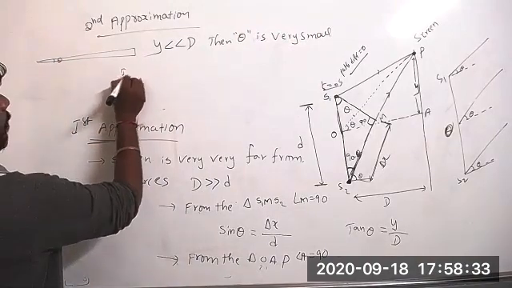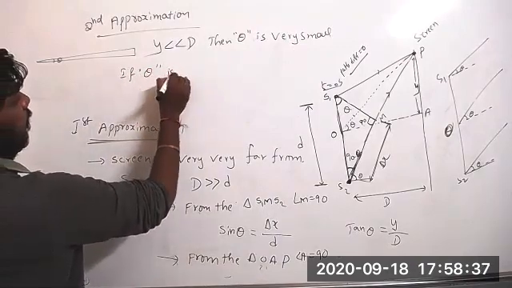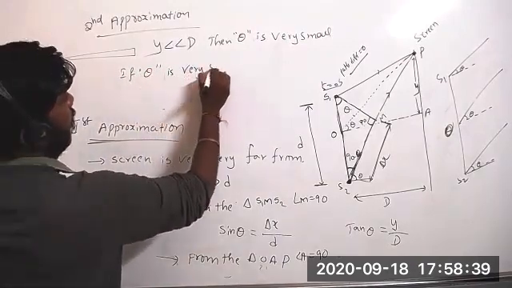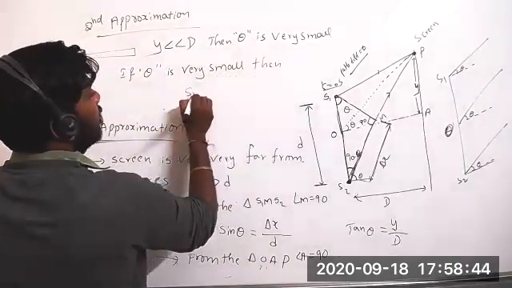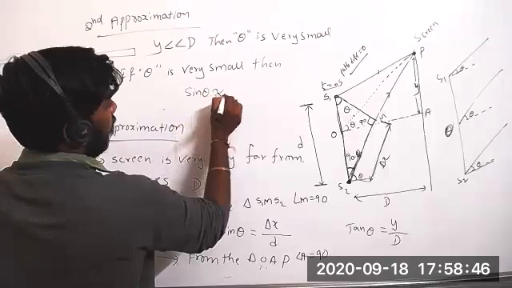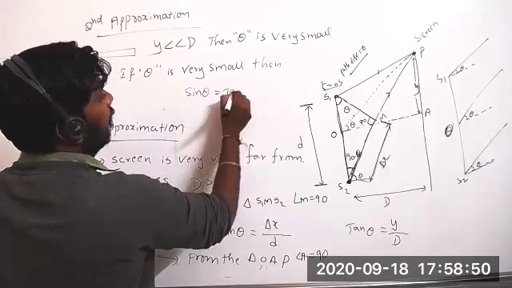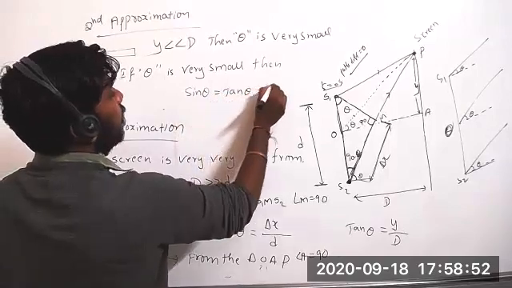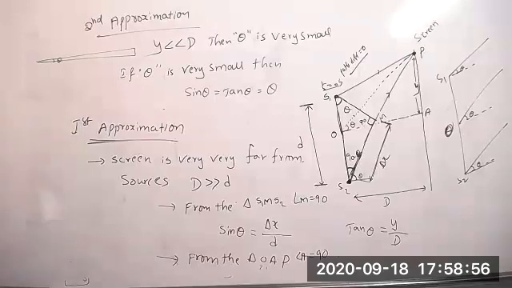If theta is very small, then sin theta is nearly equal to tan theta equal to theta.